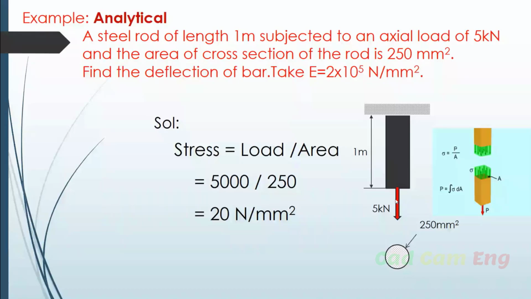So you got 20 Newton per millimeter square. Now my second question is, where will this 20 Newton per millimeter square occur on the object? Now, you are applying the load at the end. The reaction will happen here. So generally the stress will be maximum at the middle. We are assuming, my dear students, please listen, we are assuming the stress is uniform throughout the body, but it is not exactly the same throughout.